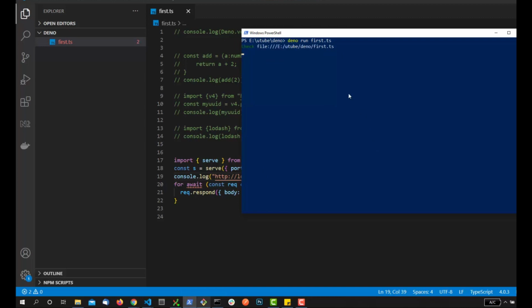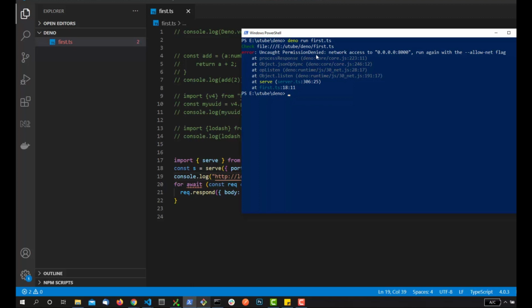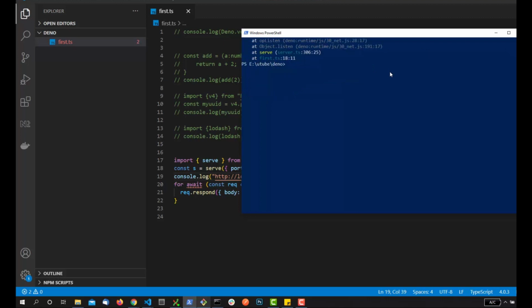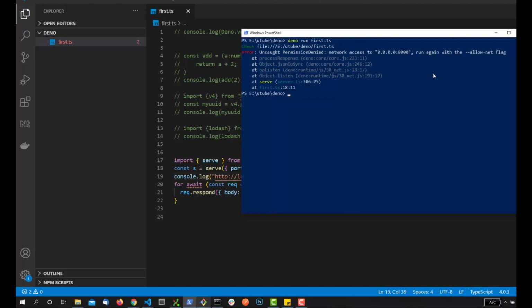Deno run first.ts, right? So uncaught permission, yeah. So it's about network, right? This is where Deno provides the network security, right? Node was insecure. Node wasn't able to actually let us, the user, know that it needs to access your network files, right?